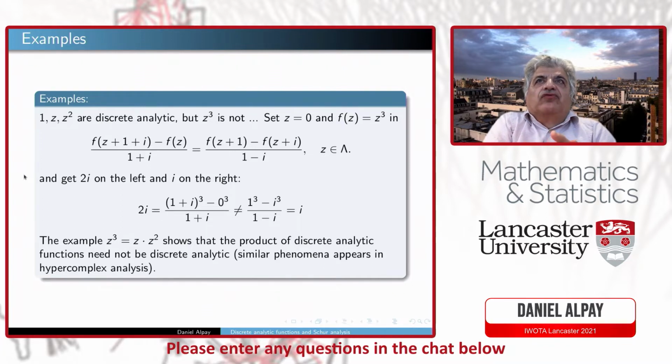And you compute at z equals 0 for z cubed, you get 2i on the left, i on the right. And this example, z cubed equals z times z squared, also shows that the product of discrete analytic functions need not be discrete analytic. A similar phenomenon appears also in hypercomplex analysis and in other places. So it suggests that there is some underlying richness in the structure.